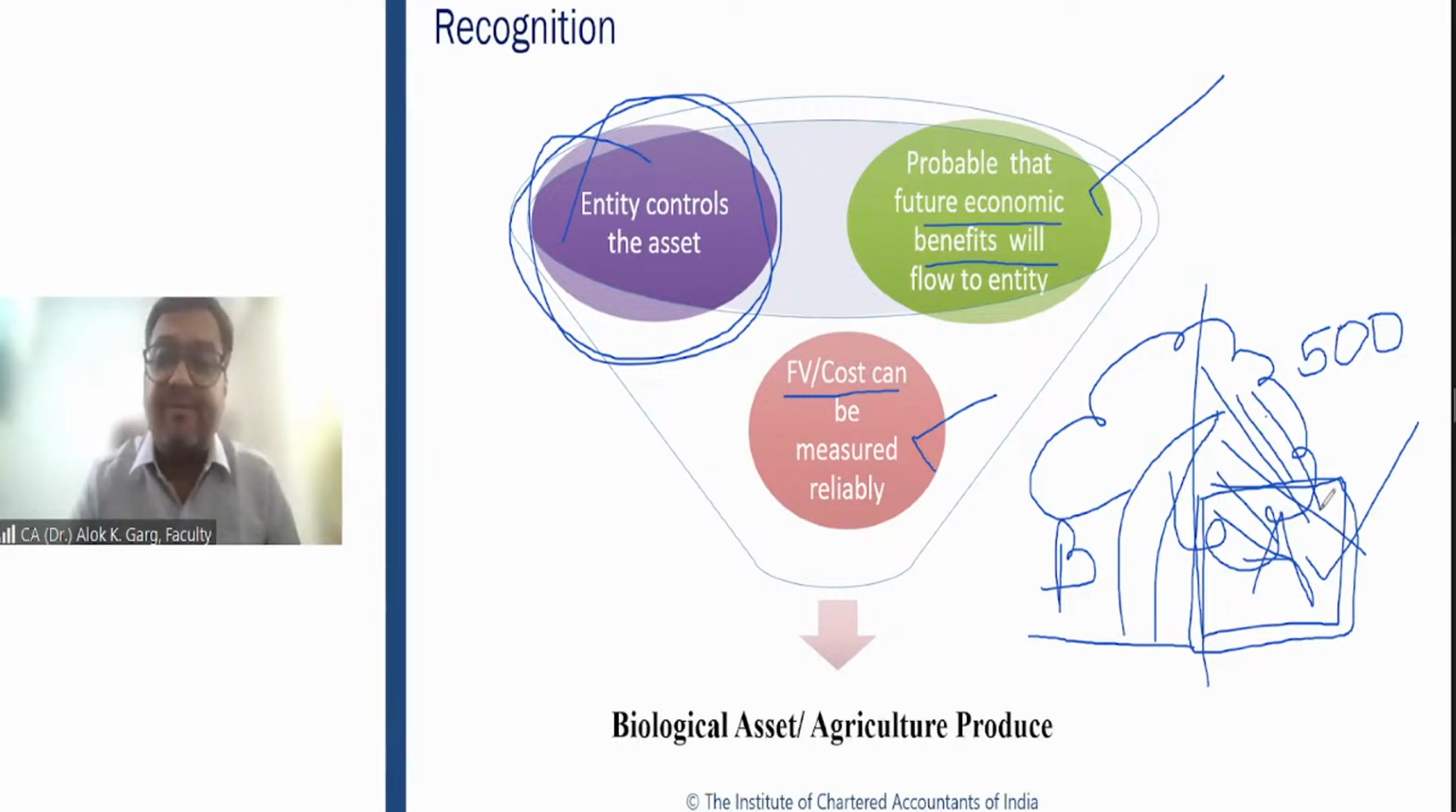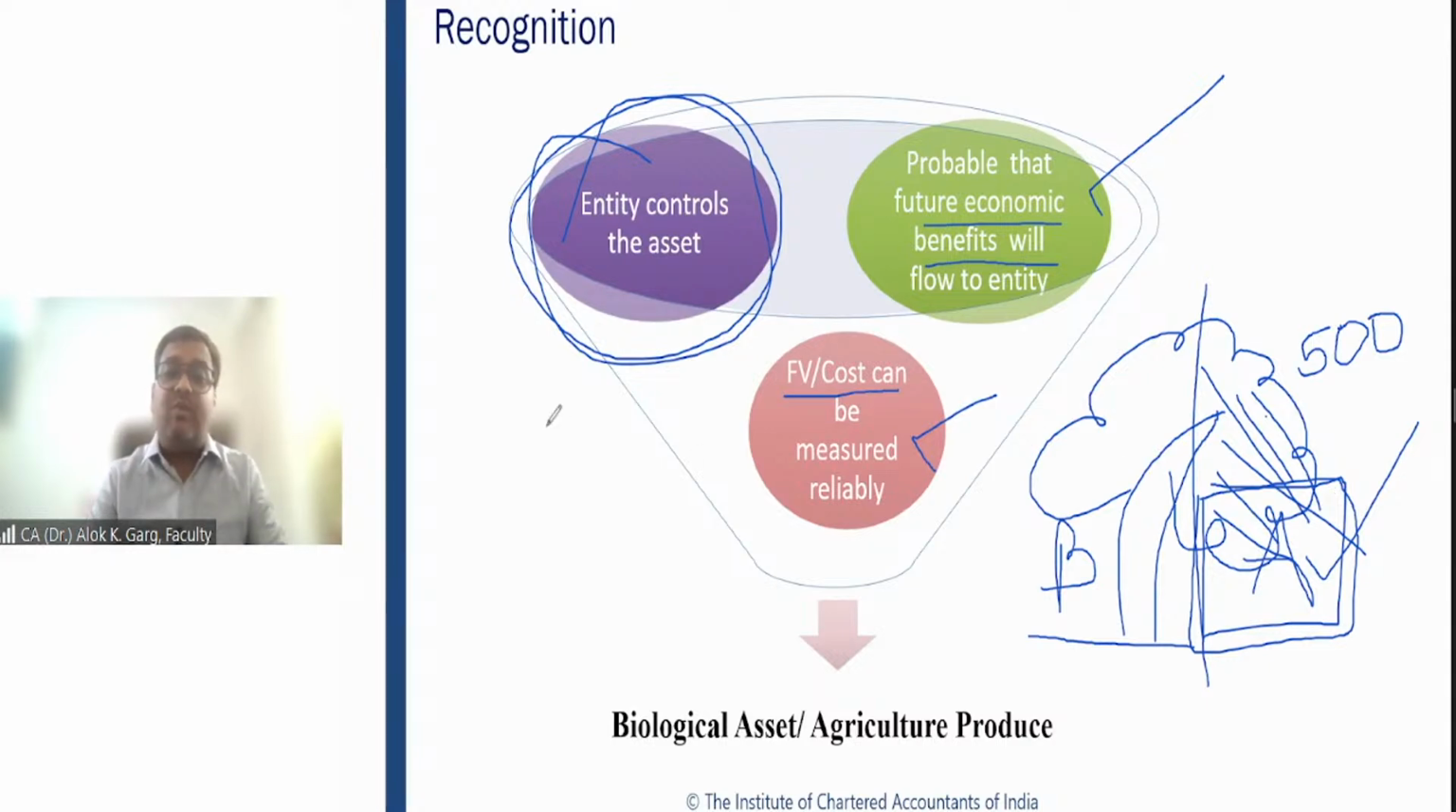500 kgs of mangoes. Now the question is, whether the future economic benefit is probable. Answer is yes. 500 kgs of mangoes are there and the company is using this mango as a raw material. Whether fair value or cost can be measured reliably. Answer is yes, because the company is purchasing these mangoes. These mangoes are sold in the market, so fair value is known. But the question is, can the company capitalize this mango as an inventory or as an agriculture produce?